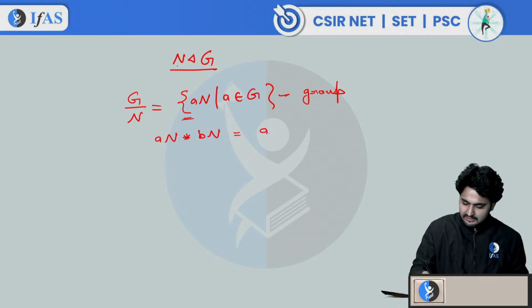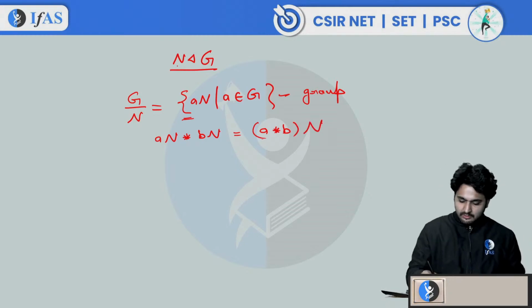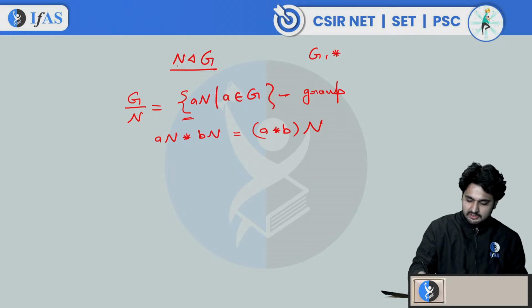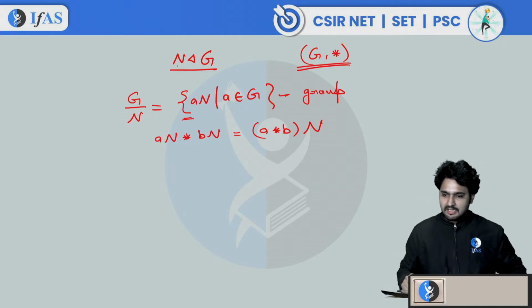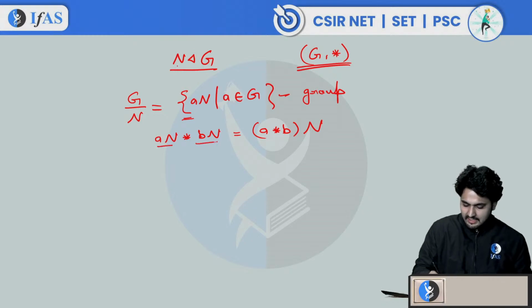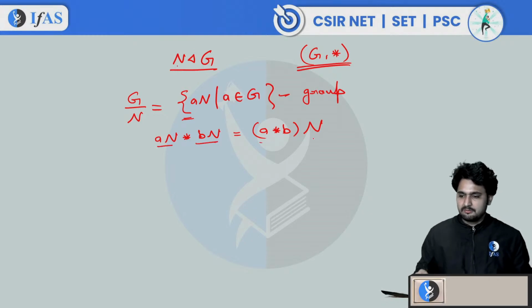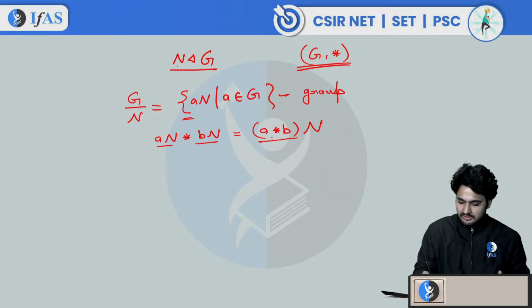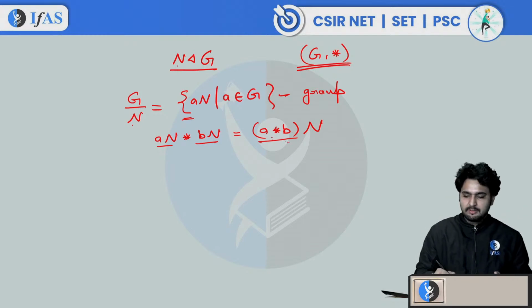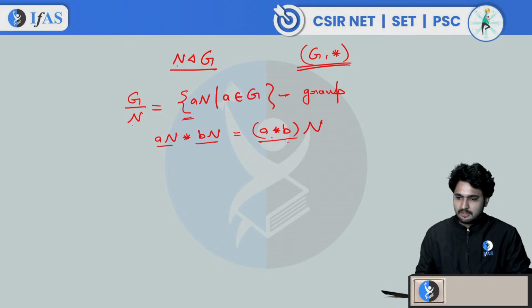AN star BN is defined as A star B N, where star is the operation of the group G. Then we define AN star BN equals A star B N. This is how the operation is defined. We know what A star B is because A and B come from G, and star is the operation of G. With this operation, G by N is also a group, and this group is called the quotient group.